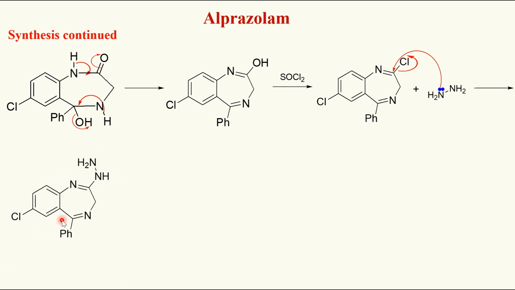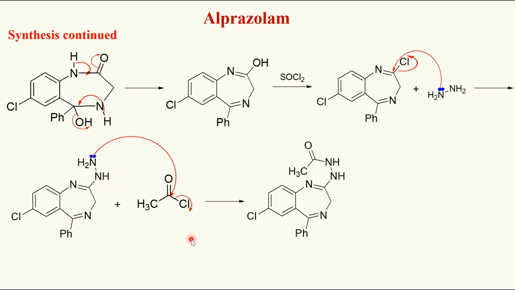I have to treat with a 2 carbon donor. The 2 carbon donor which we can take here is acetyl chloride. This has a positive center, an electron deficient center, as it is flanked between two electron withdrawing groups which renders this carbon electron deficient. This is an electron rich nitrogen. It attacks the carbonyl carbon. Chlorine, being the easy leaving group, is lost as chloride which combines with H plus and is lost as HCl, and I get the corresponding acetamido derivative.